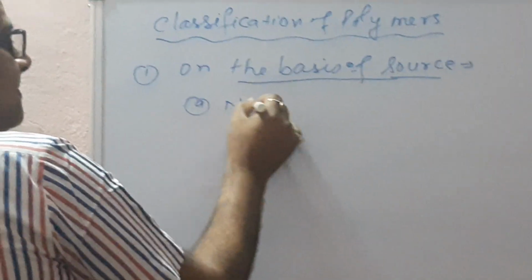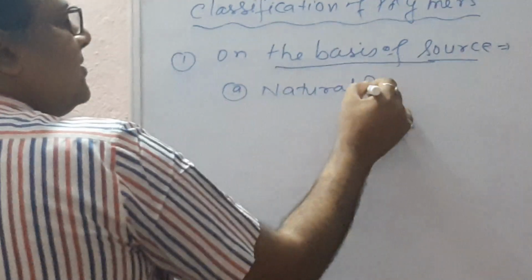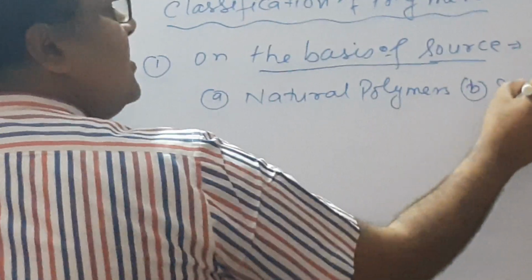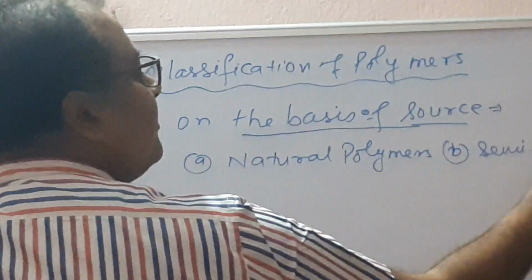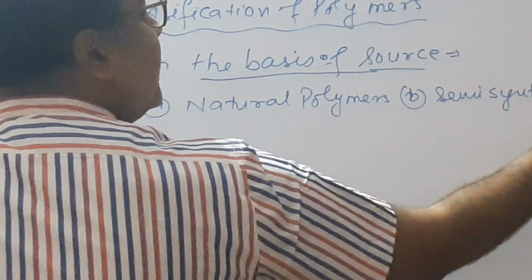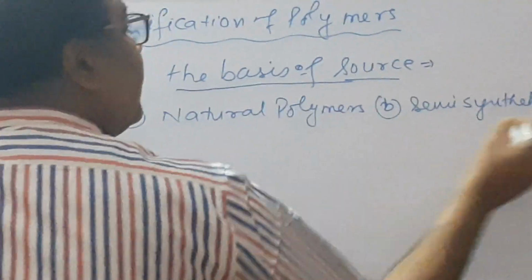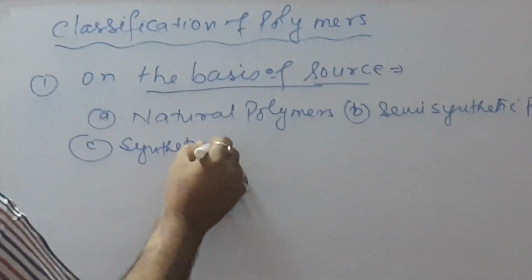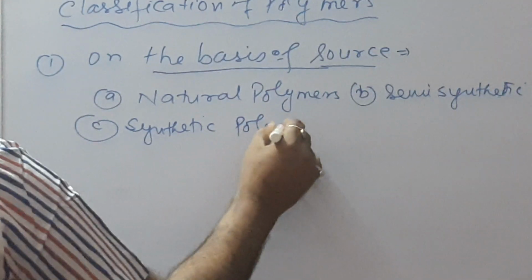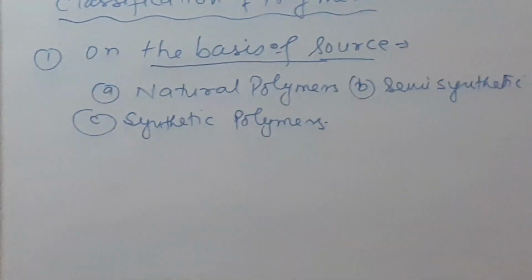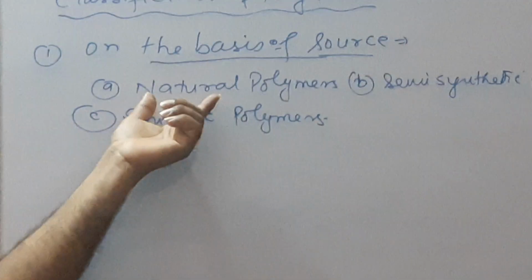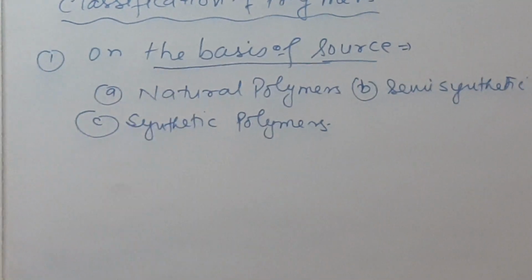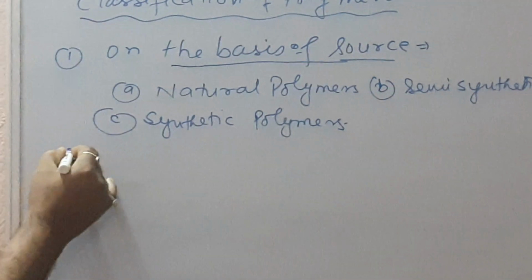Number first is natural polymers. Second is semi-synthetic polymers. And third is synthetic polymers. So there are three types on the basis of source. First we discuss natural polymers.